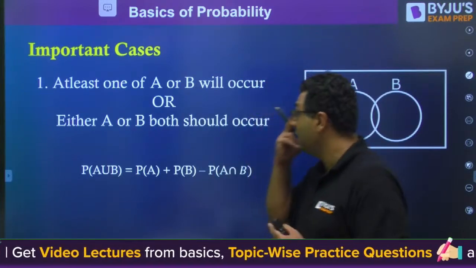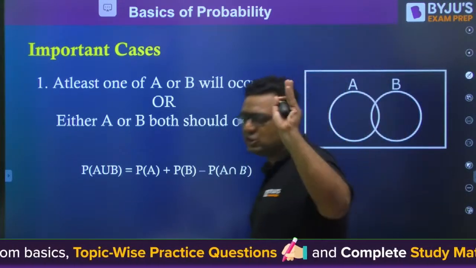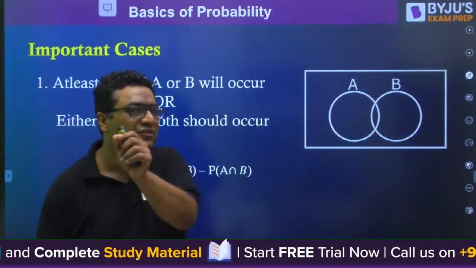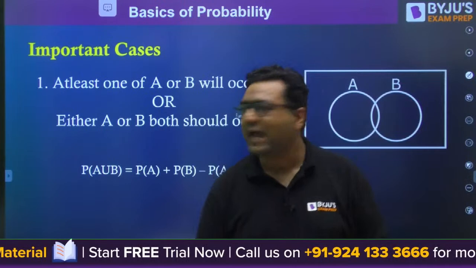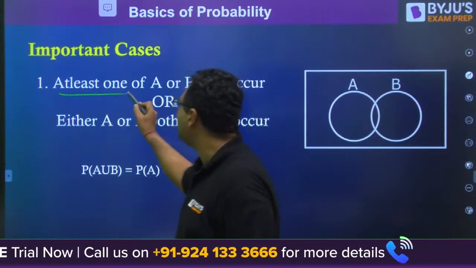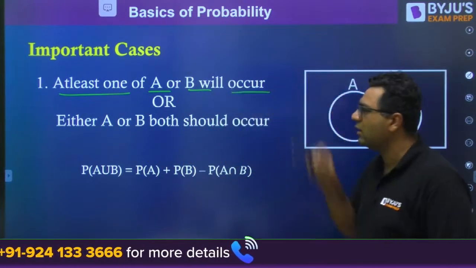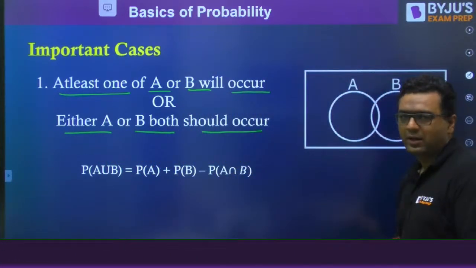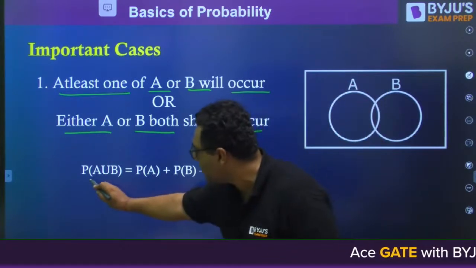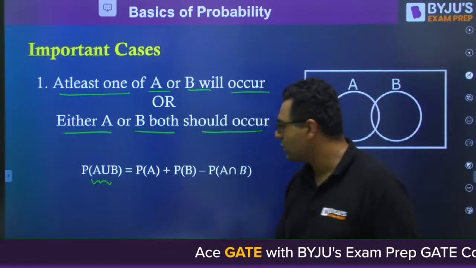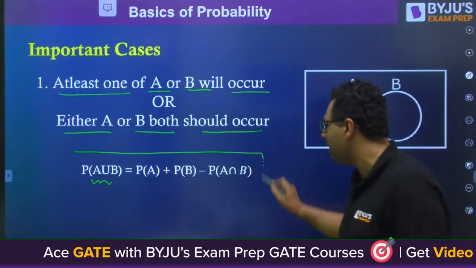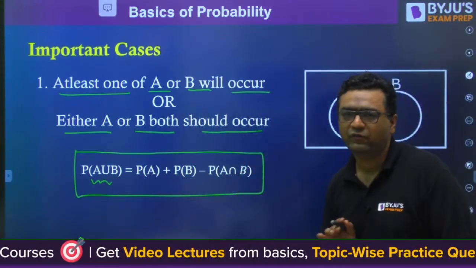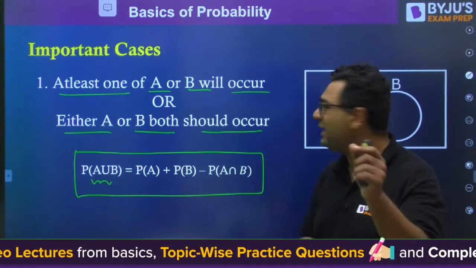So now I am going to tell you 7 short cases from which questions would be coming directly, and you will see those words written in the question directly. The first case is, you will see at least one of A or B will occur, or they will write either A or B or both should occur. As I already told you, this is given by the union, A union B. So the probability of A union B is probability of A plus probability of B minus probability of A intersection B. Why is it said like that?